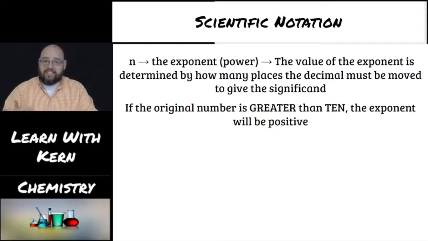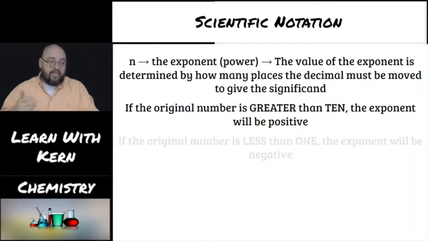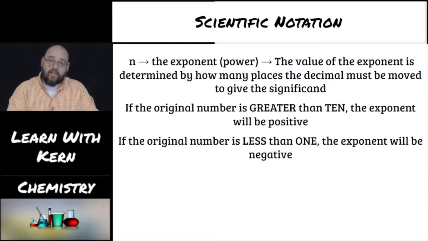So if I have a number like 68 billion, that's greater than 10, so I'm going to have a positive exponent. But if I have an original number that is less than 1, the exponent is going to be negative. Less than 1 would be something like 0.032. That's less than 1, so it's going to be a negative exponent. Now, I want to make sure you understand it doesn't matter whether my number is positive or negative. What matters is whether the absolute value of the number is greater than 10 or less than 1.